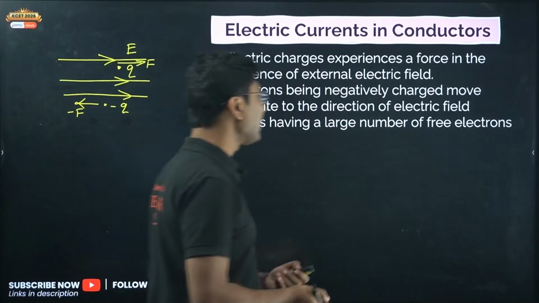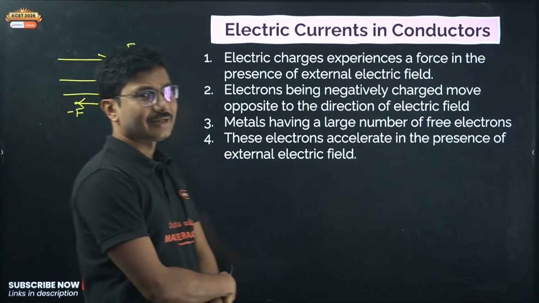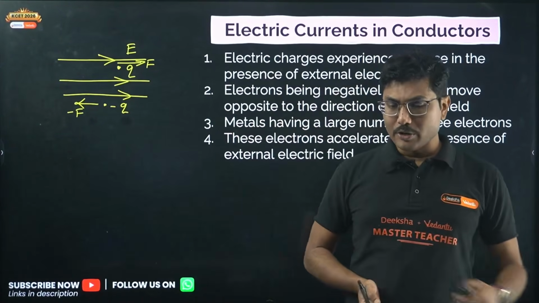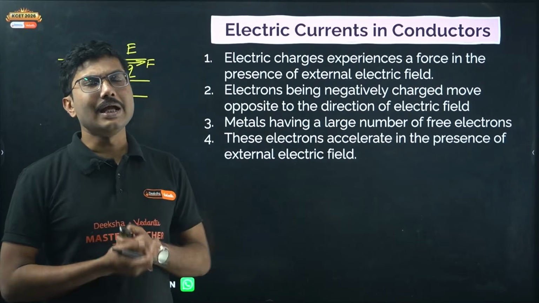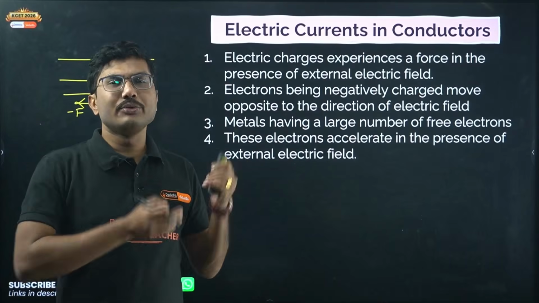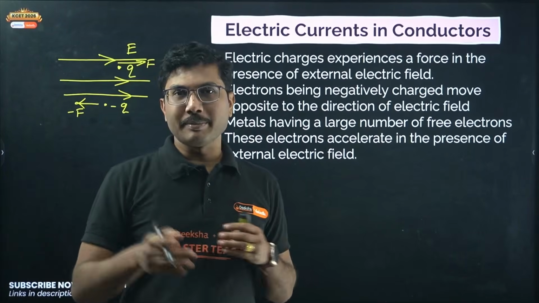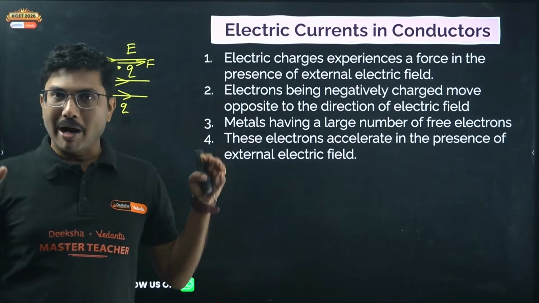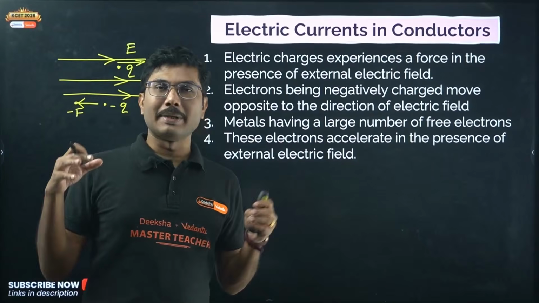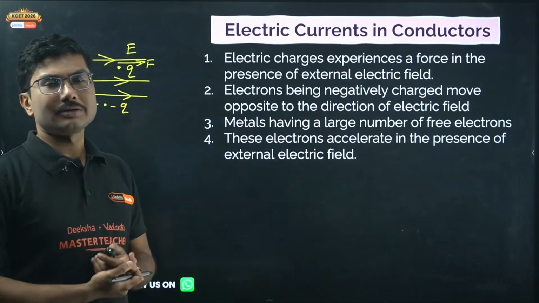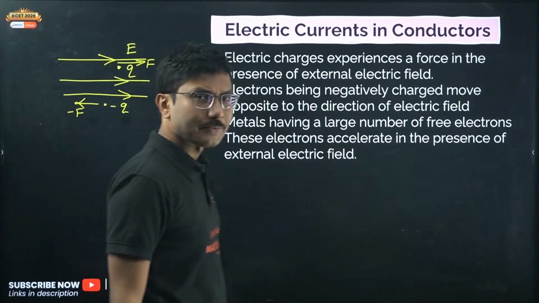Free electrons means what? These electrons accelerate in the presence of an external electric field. One thing you have to understand, as we discussed in the electric field chapter as well, is that these electrons are free, but they are not allowed to leave the metal. They have to stay within the metal. They can move freely within the metal, but they are still bound inside it. Now if you apply an electric field around the metal, these electrons tend to accelerate. Obviously, if there is a force, there will be an acceleration, right?